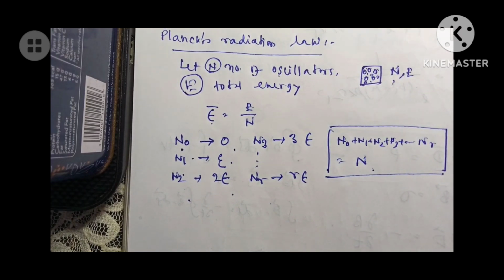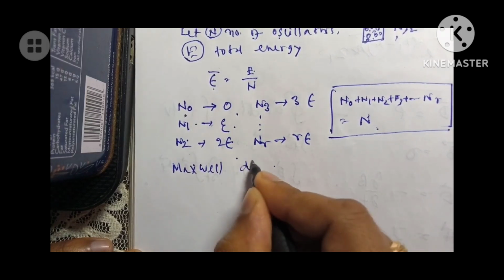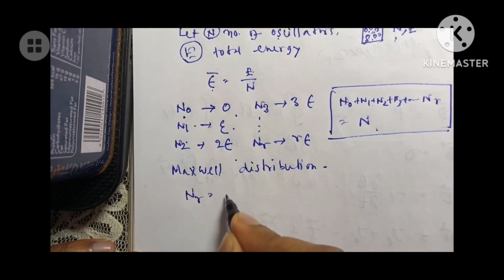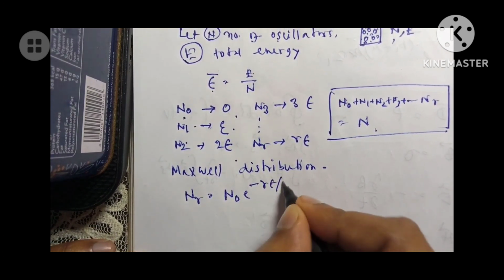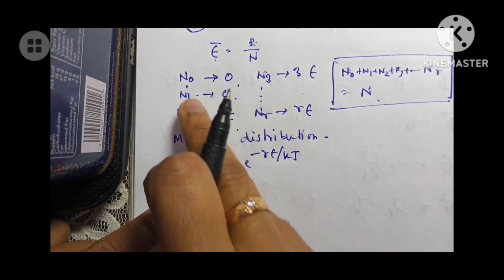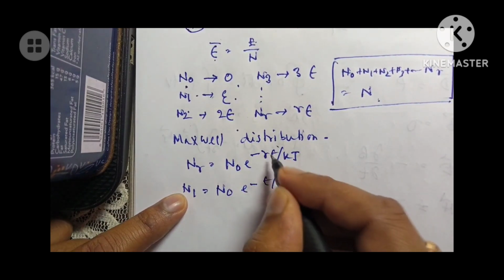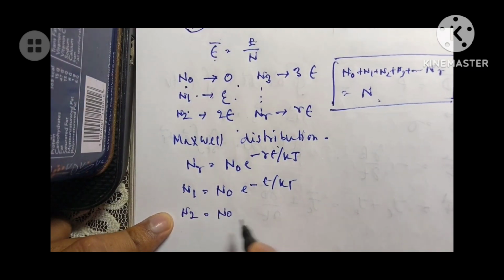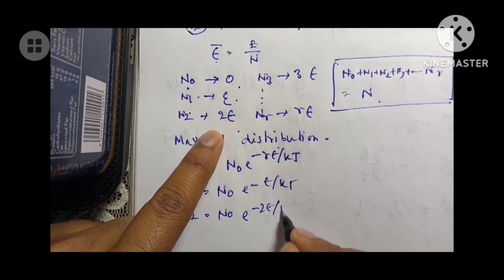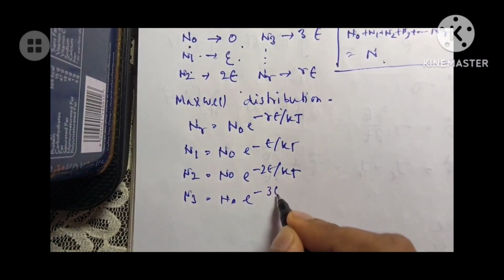Now if we use the Maxwell distribution formula, we can write nr equal to n0 e to the power minus r epsilon by kT. This is the Maxwell distribution. That means n1 is given by n0 e to the power minus epsilon by kT. Here r epsilon is the energy of the particle. So what will be n2? n2 is n0 e to the power minus 2 epsilon by kT, right? What will be n3? n3 will be n0 into e to the power minus 3 epsilon by kT, and so on and so on.